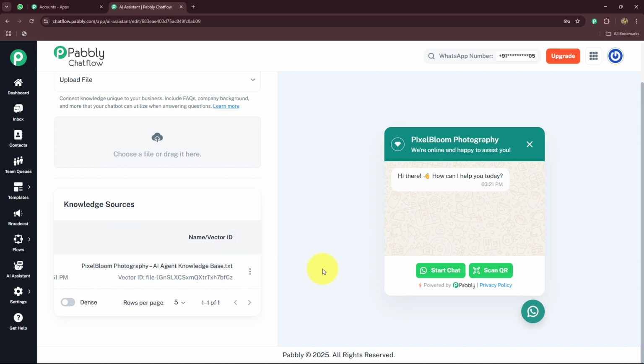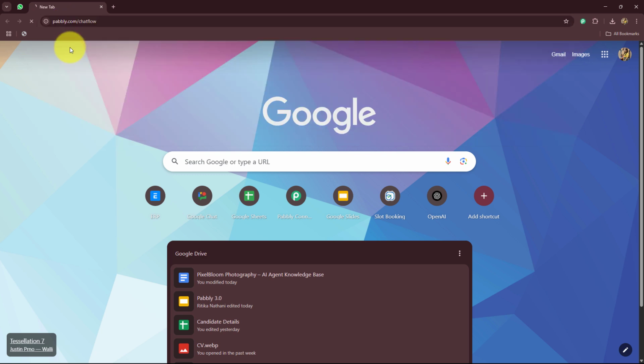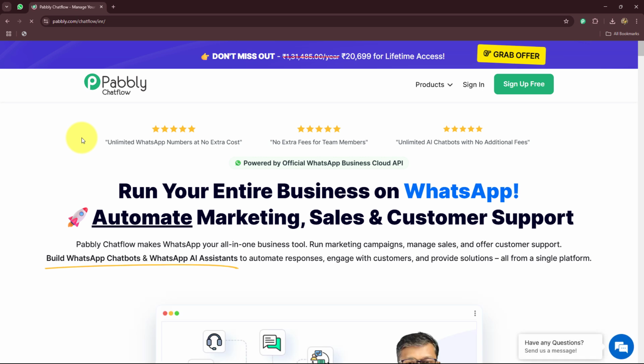Now, without any further wait, let's start learning this amazing process step by step for our business. To start with the process, first of all, we need to type pabbly.com/chatflow in our browser in a new tab, which is going to take us to the landing page of Pabbly Chatflow.